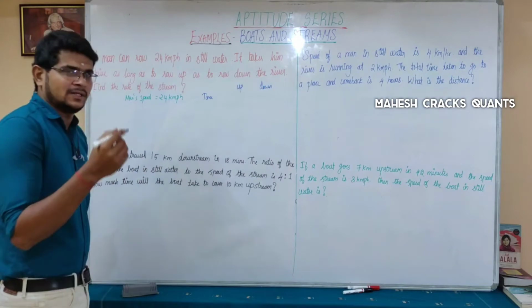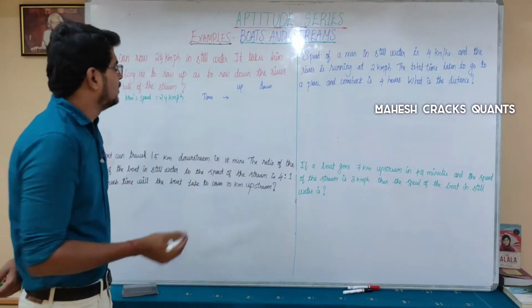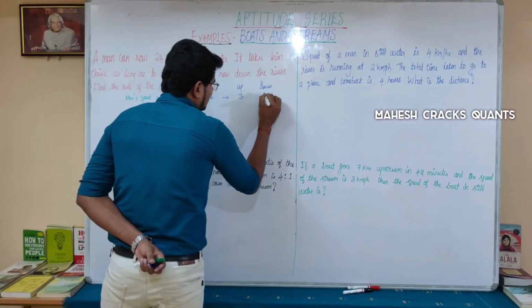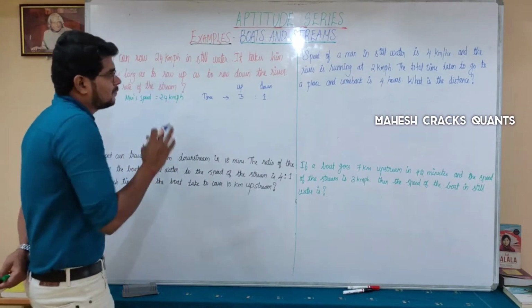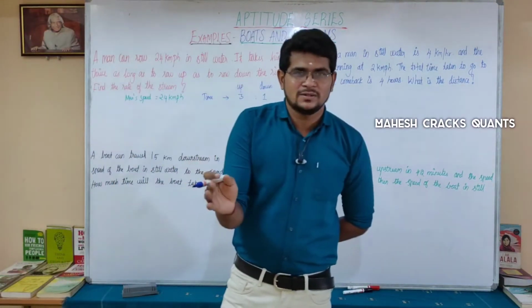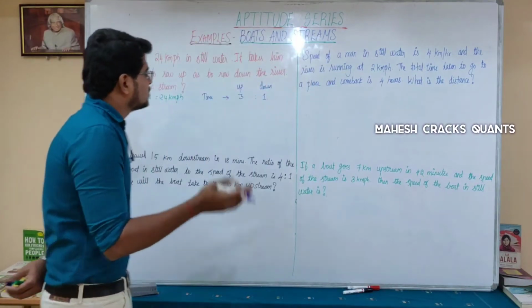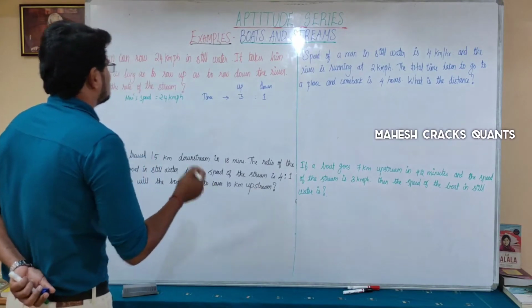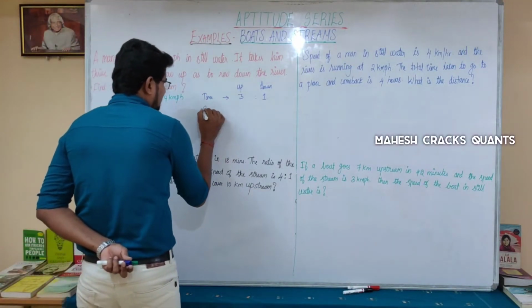I need the speed ratio. Anyway, we know that time is inverse to speed. So up is 3 times and downstream is 1 times. Am I right? Upstream will take more time than downstream because downstream speed is high and upstream speed is less. So upstream is 3 and downstream is 1. That is what is in the question. So now I need the speed ratio.